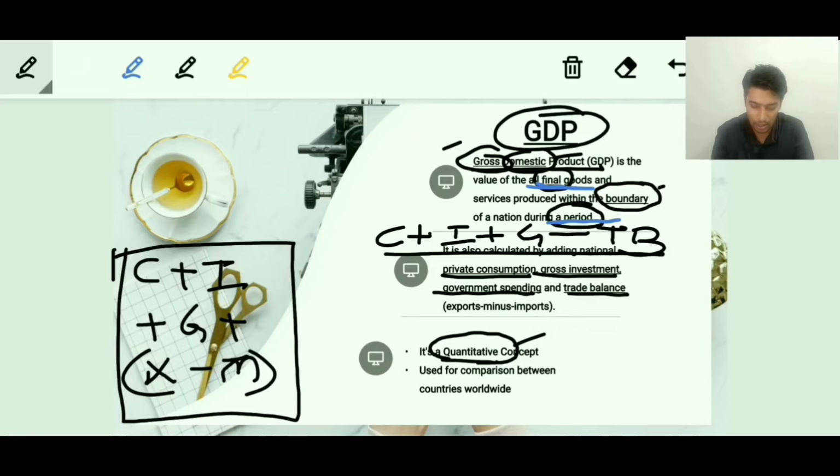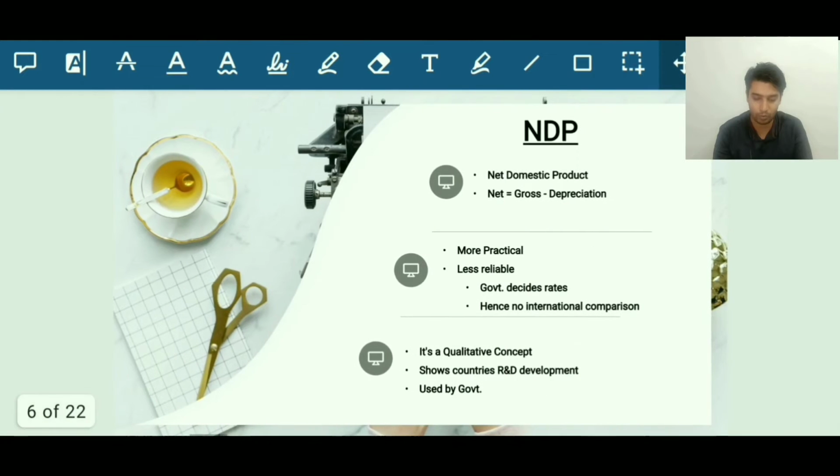We'll be understanding them. And this we already know, every time we read in the news about the economic development of a particular country, we keep comparing every country's GDP with the other country's GDP. So that's something of which we are already aware. Every international organization like World Bank, IMF, they keep comparing the GDP value of each country for comparison between countries worldwide. So it is used heavily for comparison between the countries worldwide.